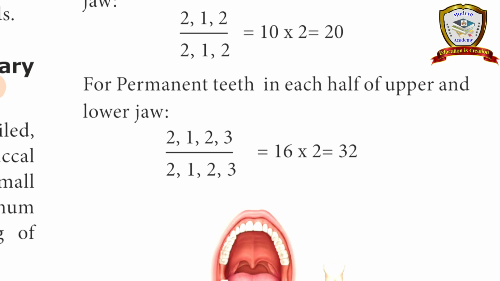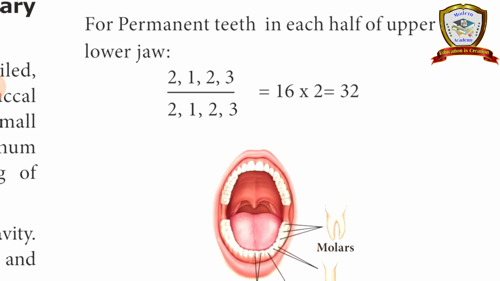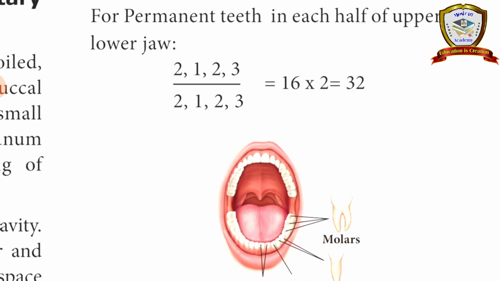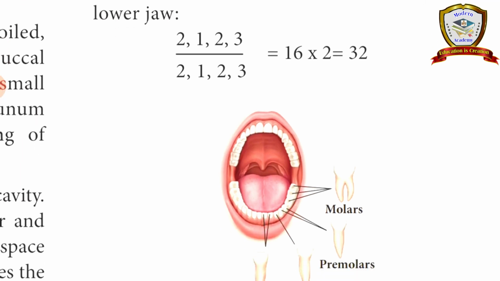That means 2 incisors, 1 canine, 2 premolars, 3 molars in one side of the upper and lower jaw. This is the dental formula of human beings.